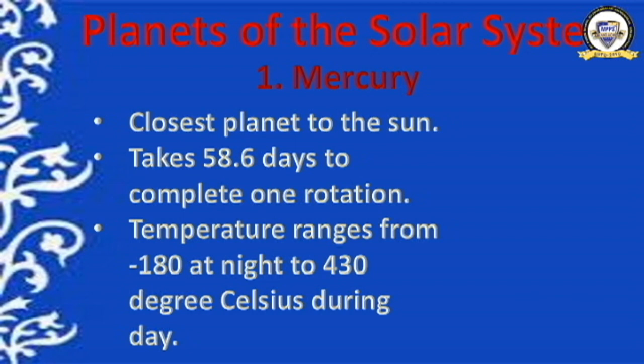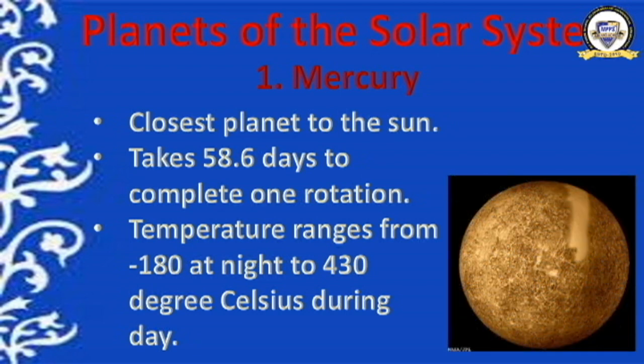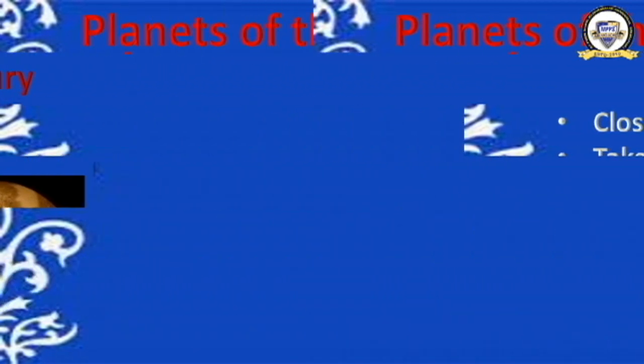Temperature ranges from -180 at night to 430 degrees Celsius during the day. Minus 180 degrees Celsius at night, very cold at night, but very hot during the day. When the sun starts shining, it becomes hotter and hotter, and it reaches up to 430 degrees Celsius during the day. And its surface is pocketed by craters. As you can see in the picture, you can see craters on the surface of Mercury. What are craters? Holes made on the surface are known as craters.